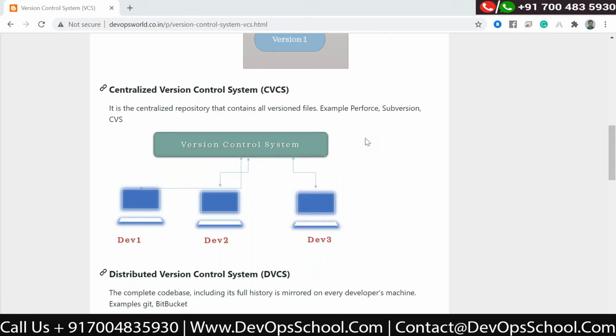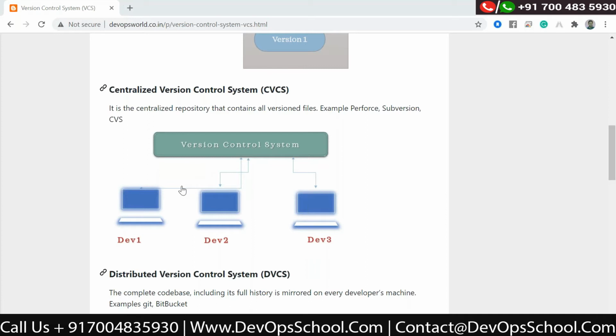Once the code is in the centralized server, other developers, like here there are multiple developers, are pushing the code to the centralized version control system.